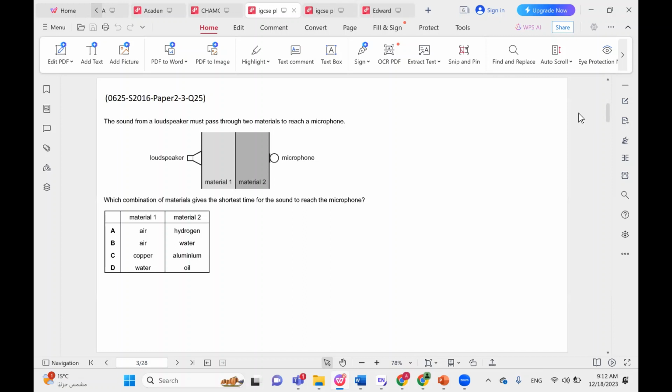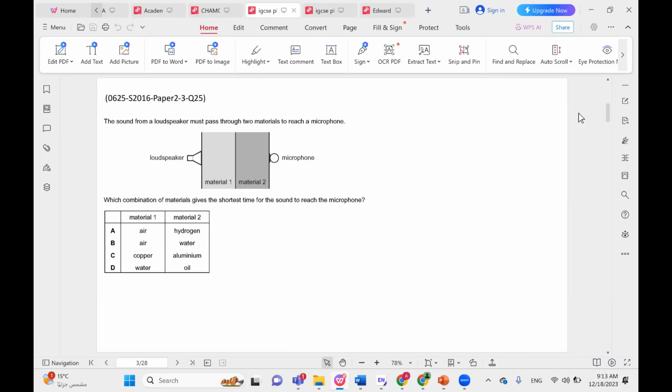And an interesting piece of information is that long ago, when two armies were at war with each other, people would put their ears to the ground in order to listen to the distant hoofbeats of the horses of the opposing army to estimate how far the opposing army was. So in order to estimate when they're going to arrive, maybe in one day, maybe in 2 days, the experienced soldiers would put their ears to the ground. And because sound travels so much faster through solids, they could estimate from the intensity of the sound of the hoofbeats of the horses how far the opposing army was.